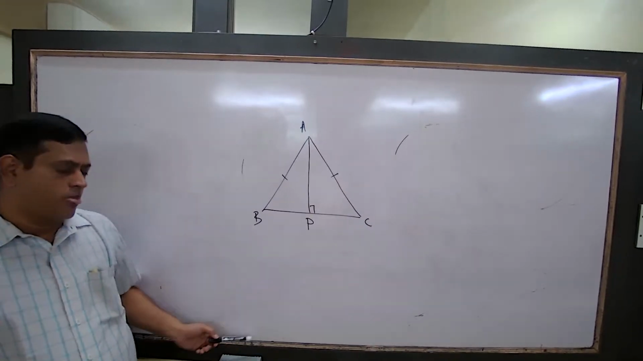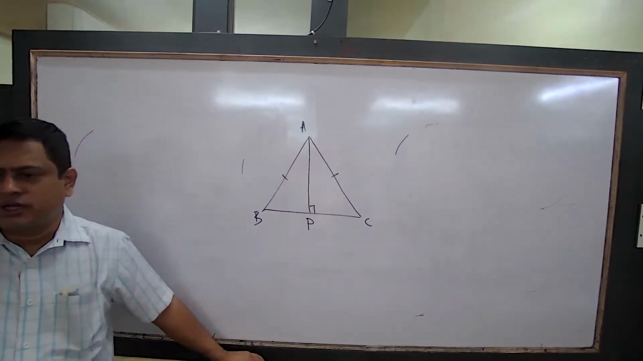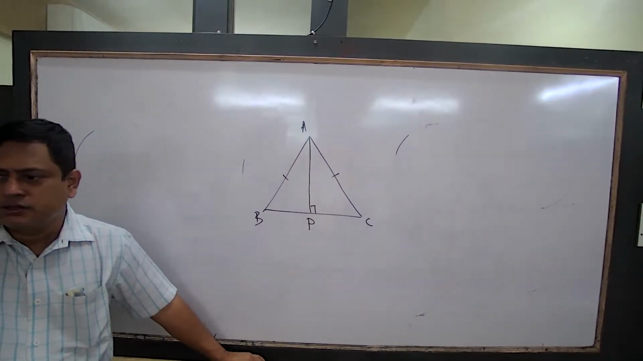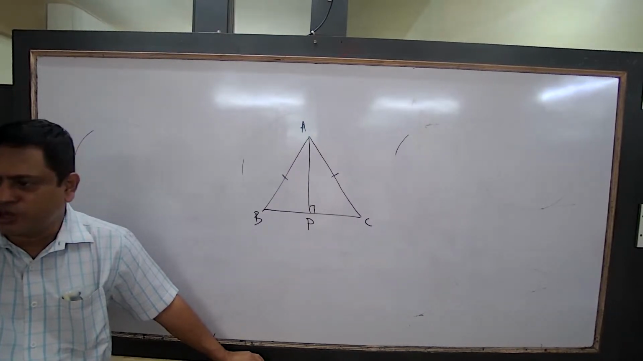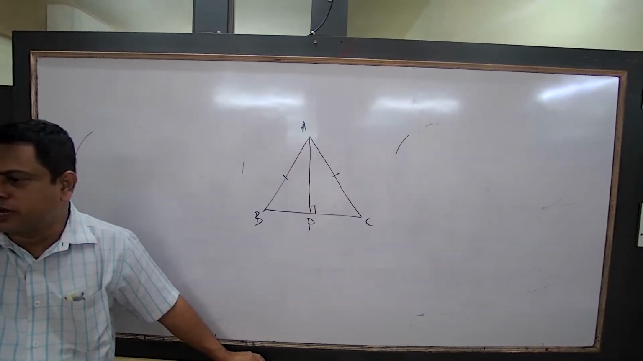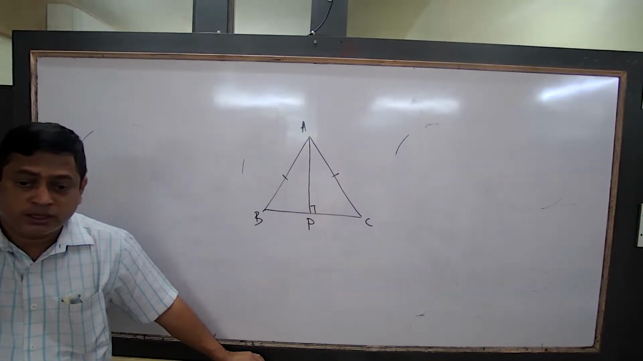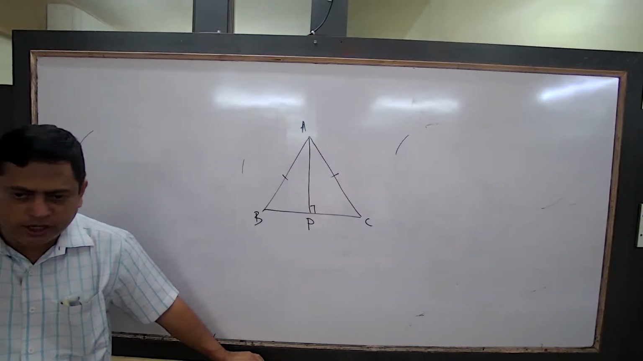Now, equilateral triangle. All sides are equal. Area: root 3 upon 4 a square, where a is the equal side. What is the perimeter of an equilateral triangle? 3a, a plus a plus a. Area of an equilateral triangle, keep in mind.